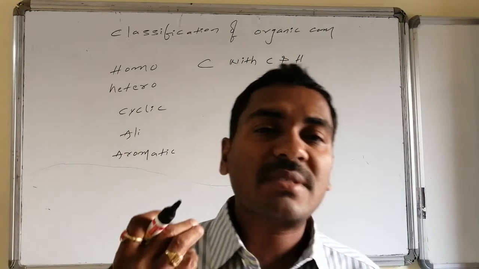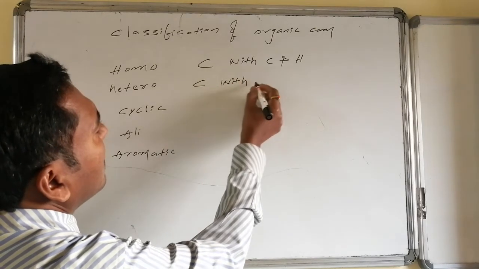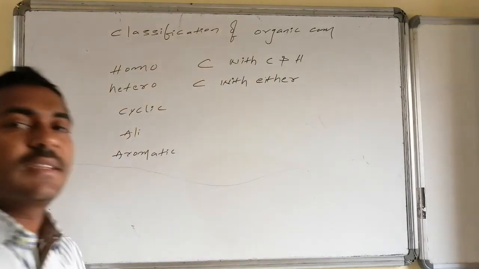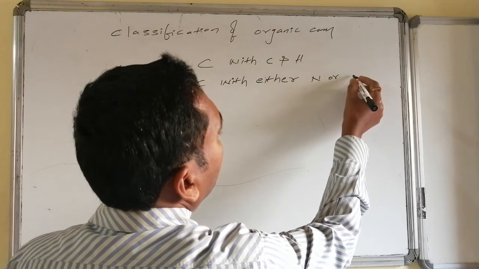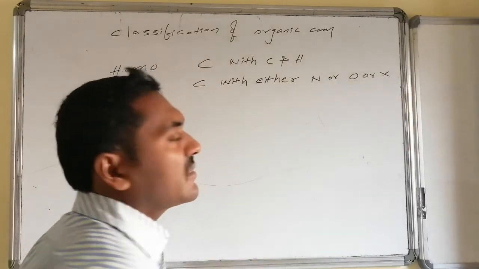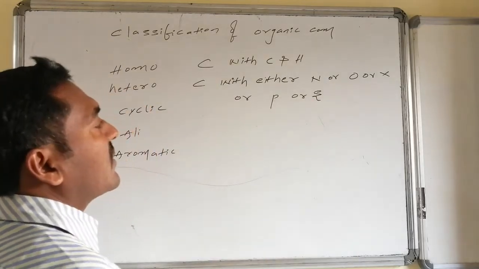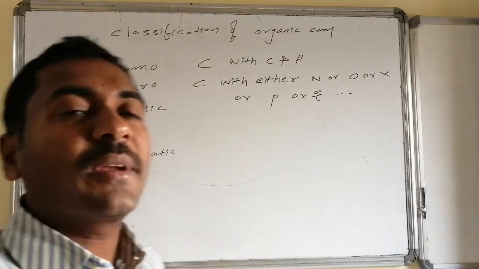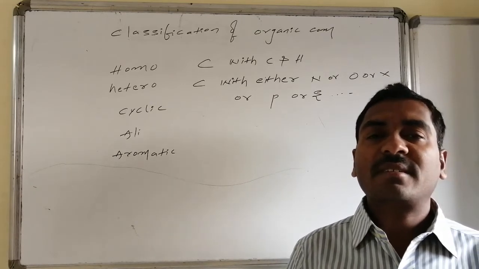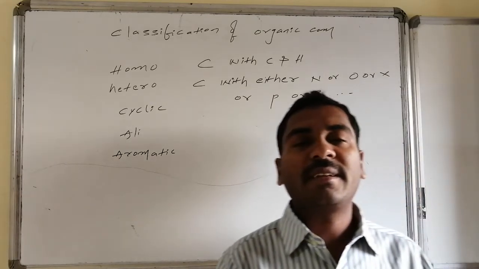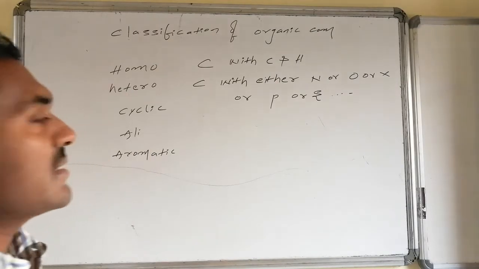In those hetero organic compounds, the chemical combination of carbon with hydrogen is compulsory, along with carbon combined with other atoms, like it can be nitrogen, oxygen, halogen, phosphorus, or sulfur, etc. If anything of this kind, any one or any combination of nitrogen, oxygen, halogen, phosphorus, sulfur, is present in the given structure, then all those compounds are said to be hetero organic compounds.